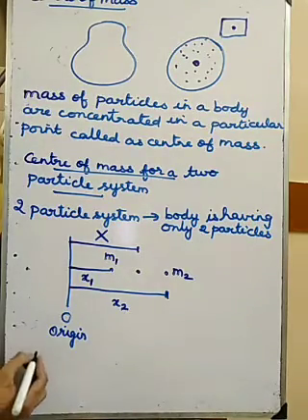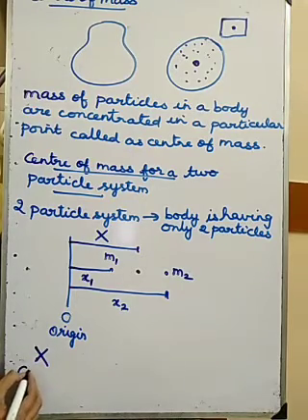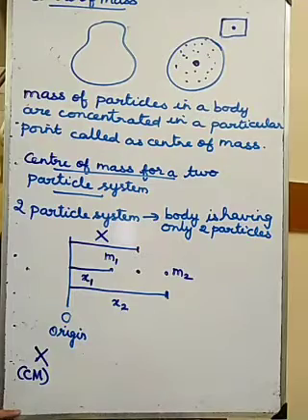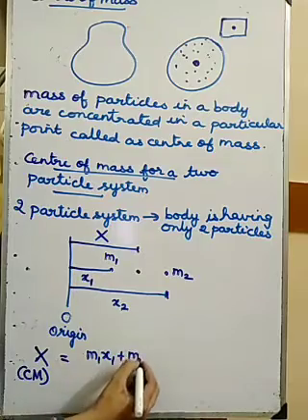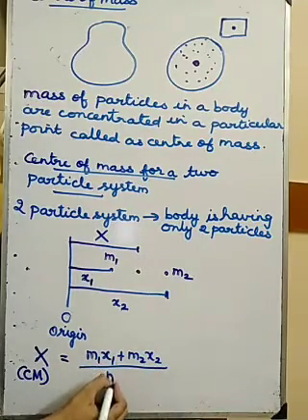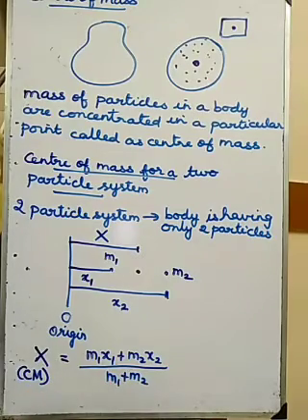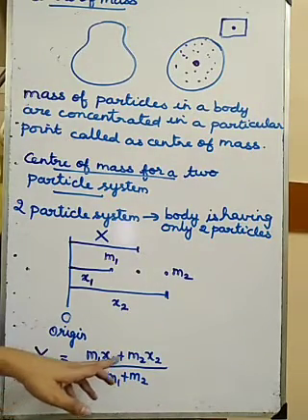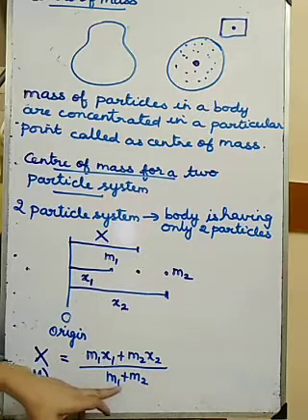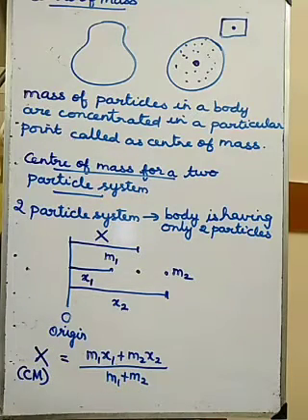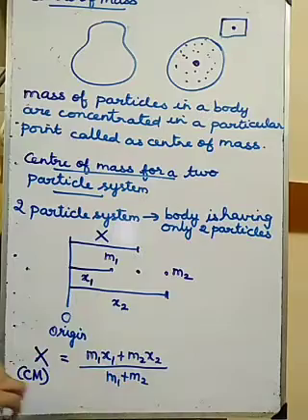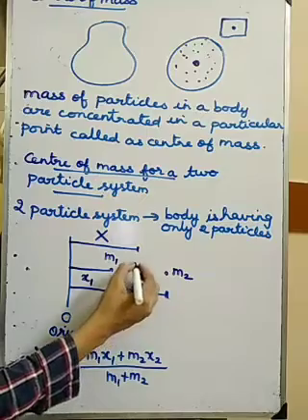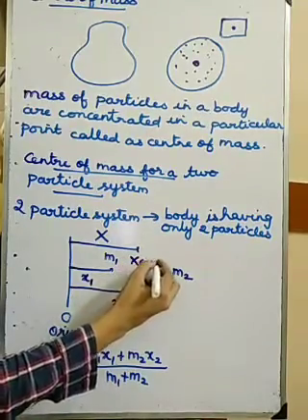Capital X means the center of mass, Cm, is equal to M1 x1 plus M2 x2 divided by M1 plus M2. So how will you write? m1 x1 plus m2 x2 divided by m1 plus m2. If the system has only two particles, then the center of mass expression you have to write like this, where this point is the center of mass Cm.